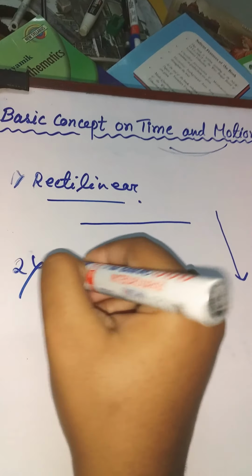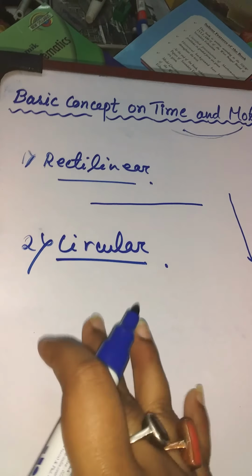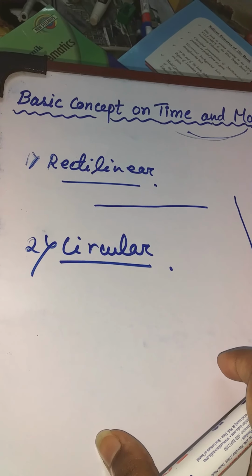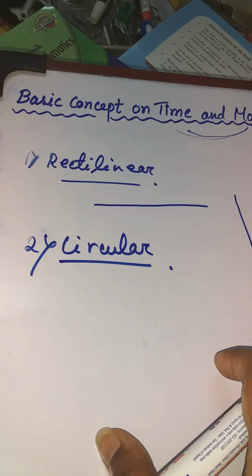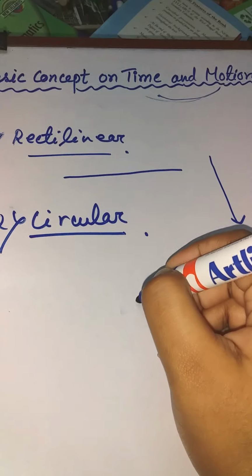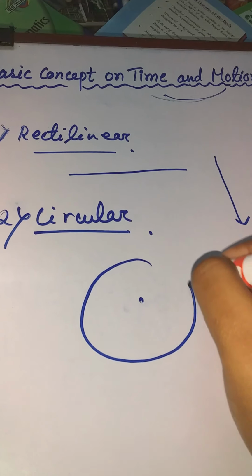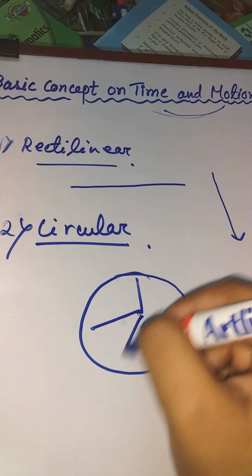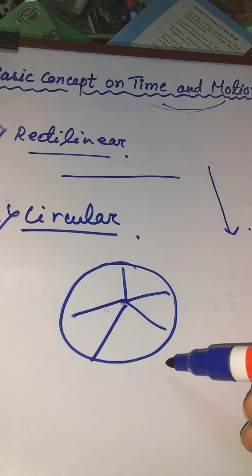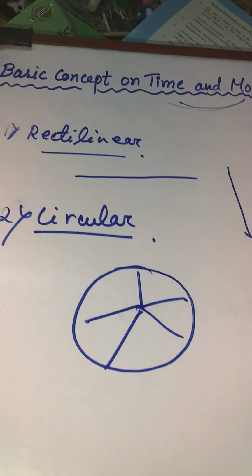Second one is circular motion. Circular motion is when a body moves around a fixed point and always maintains a fixed distance from it. That means this is a point, and the body moves around it like this, and the distance on all sides is always the same. For example, the motion of an electric fan or a merry-go-round.